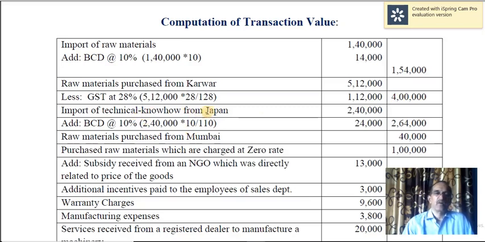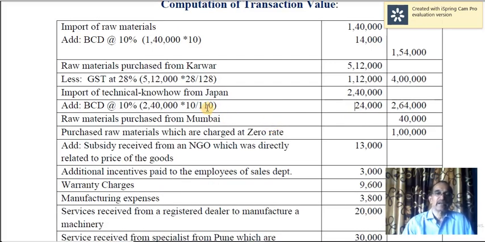Import of technical know-how from Japan. So 2,40,000. So that is exclusive of BCD, but it should be included in this value in order to calculate transaction value. So 24,000. So 2,40,000 into 10 by 110, I'm sorry, it should be 100, not 110. I'm subject to correction. Please note it is 100. It's wrongly printed there. So it should be 100. Raw materials purchased from Mumbai. So 40,000. Purchase of raw materials which are charged at 0 rate.